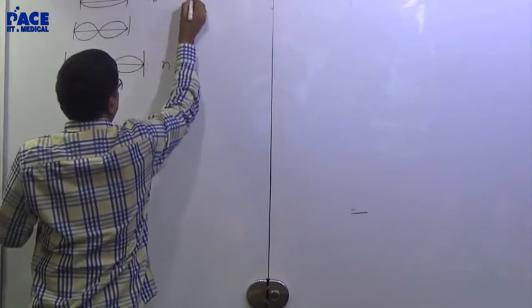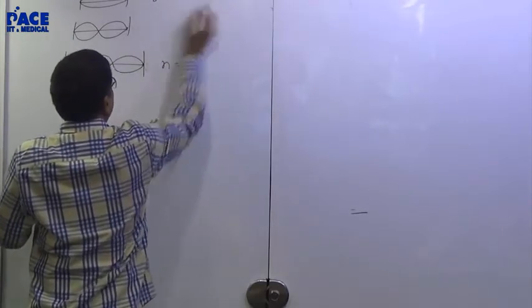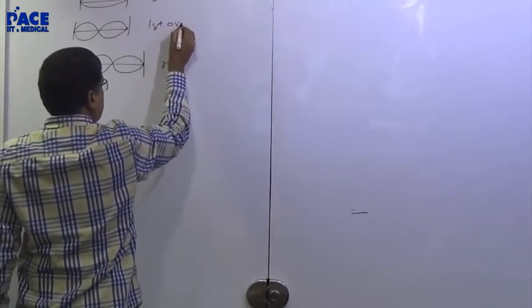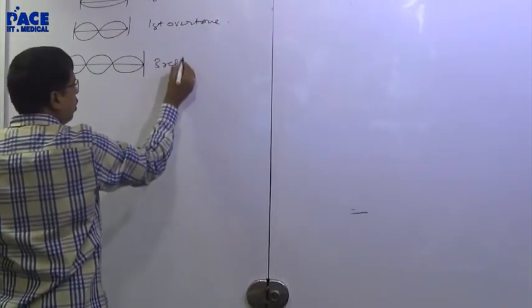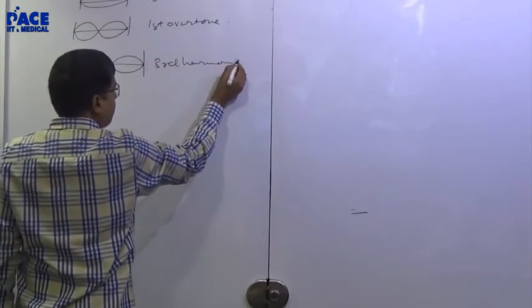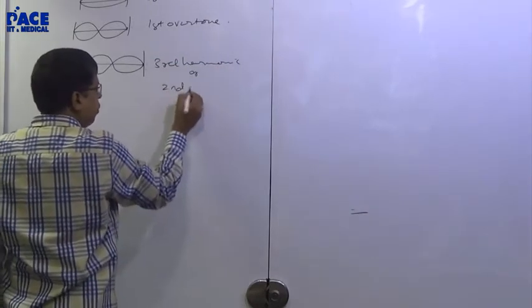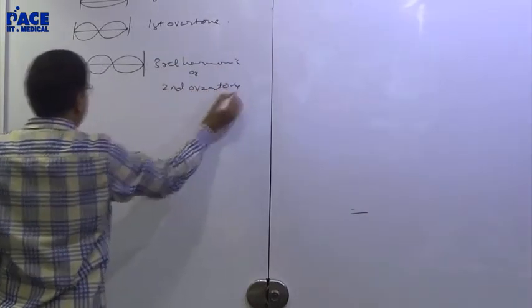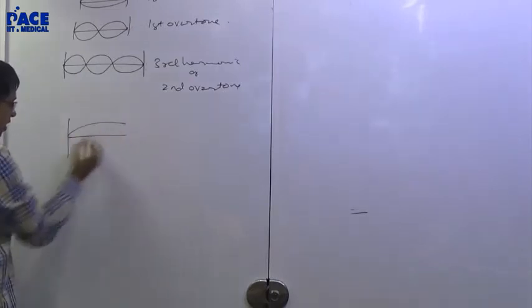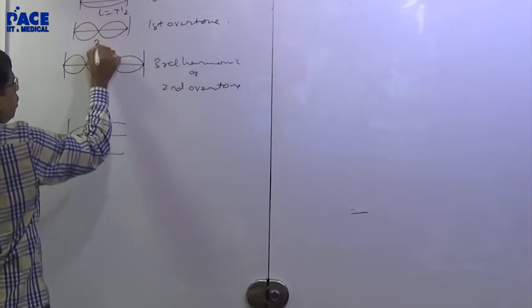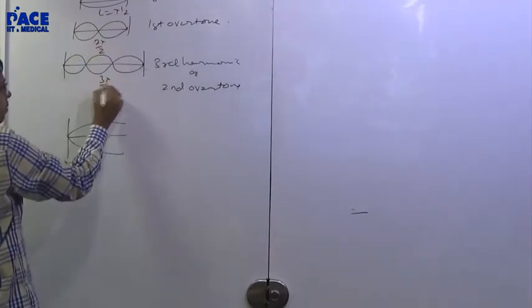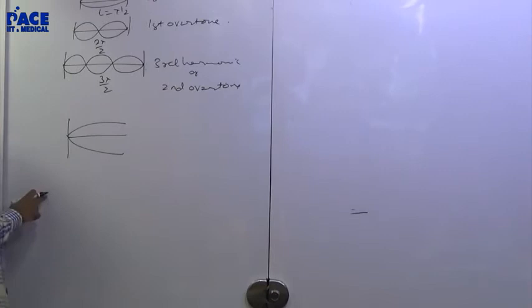First harmonic. This is the first overtone. This will be the third harmonic or second overtone. But then, even in a string, if I keep one end fixed, here L is equal to lambda by 2, 2 lambda by 2, 3 lambda by 2, so on and so forth.